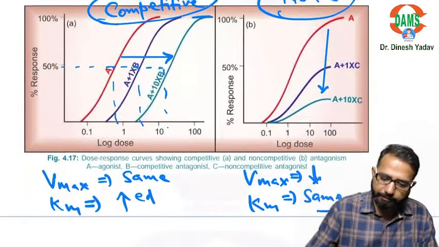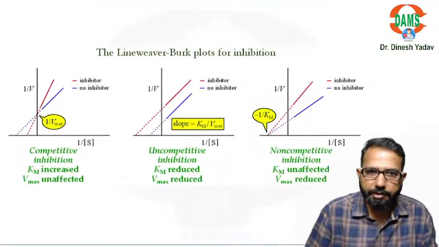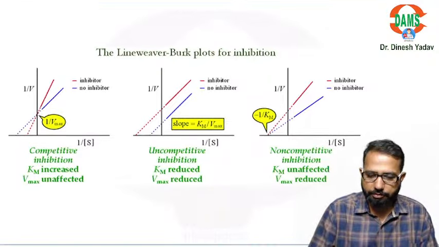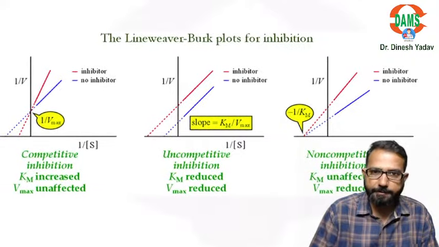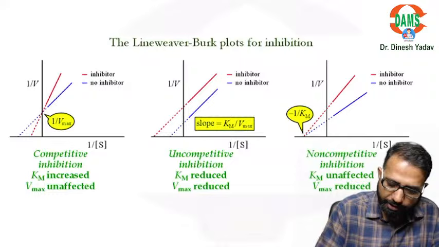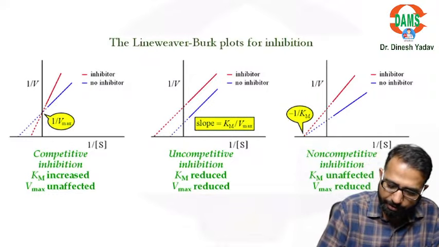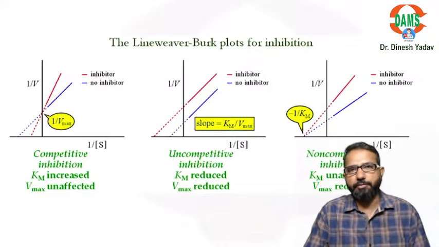Sometimes they are also giving linear Lineweaver-Burk plots for inhibition. In this you need to know, it is not the graph between V and S. S means substrate, means amount, and V means the velocity.